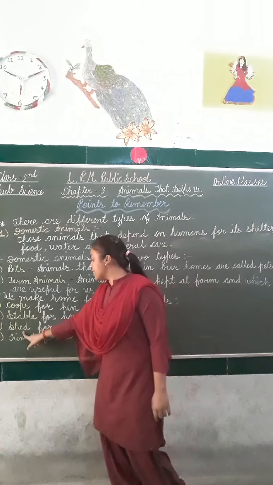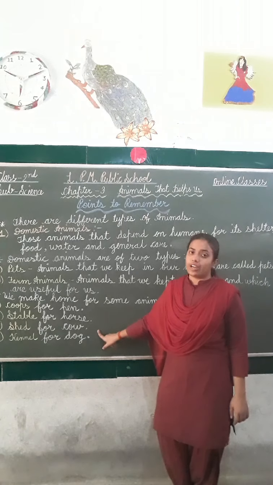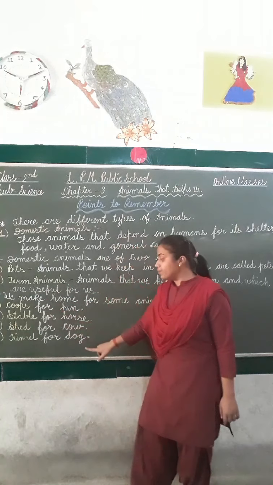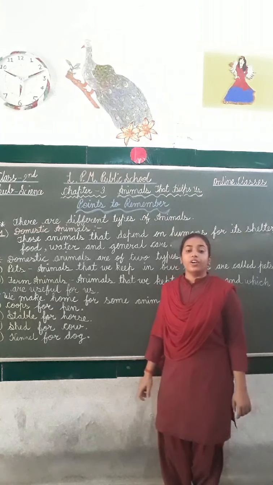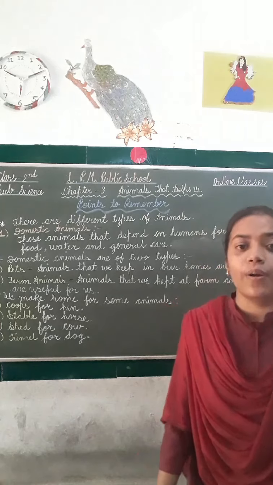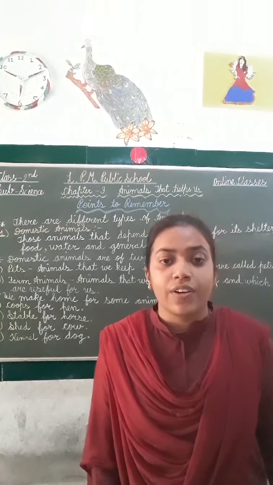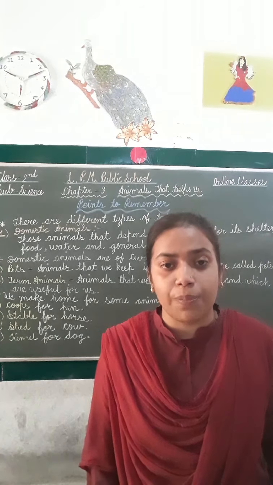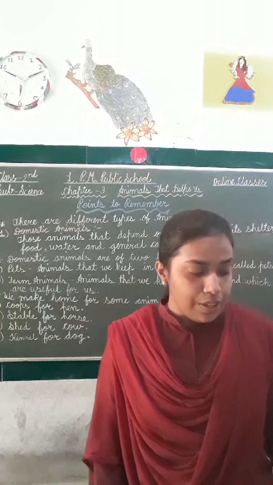And the next one is shed for cow. So students, we make a shed for a cow. So the home of a cow is a shed. The next one, kennel for dog. So the home of a dog is a kennel. Like this, there are many animals and we make homes for them. Like we make a pen for sheep. So the home of a sheep is a pen. Okay?